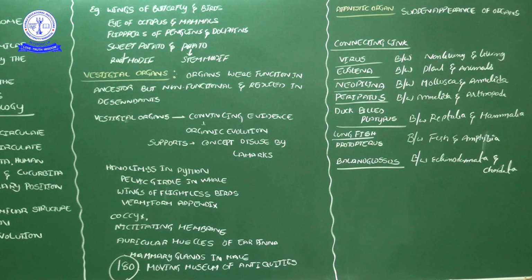But here, octopus eyes and mammal eyes both function only for identification of light, for vision purposes. But when you see the structure of the octopus eye and the mammal's eye, they are different. What is that difference? In 11th standard, you studied the cockroach eye. I said it has ommatidia, a number of ommatidia. Because of the ommatidia's presence, it can't get a clear image.